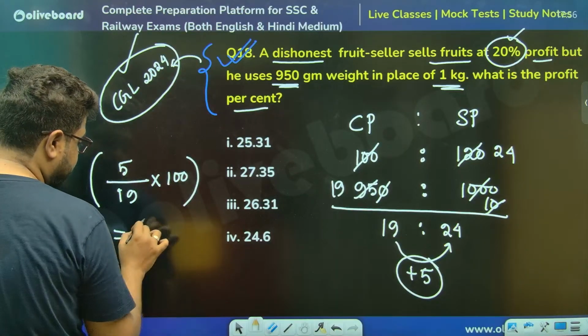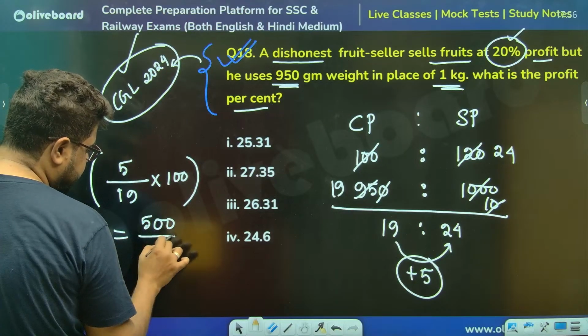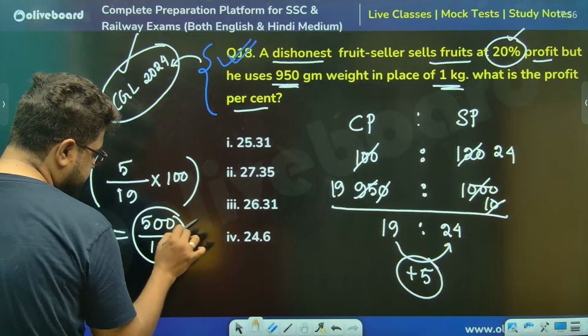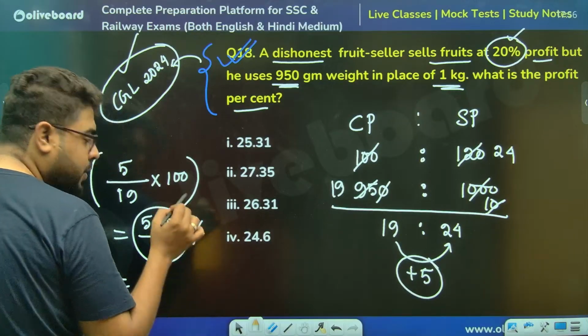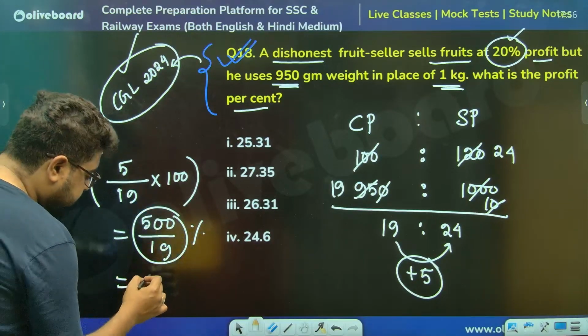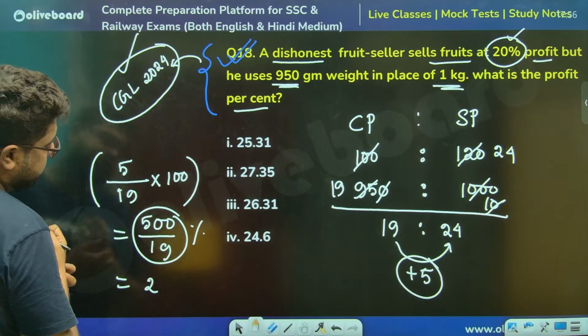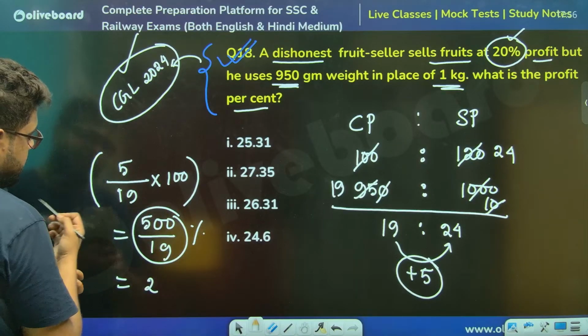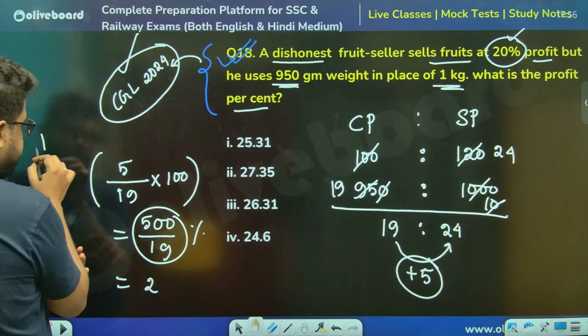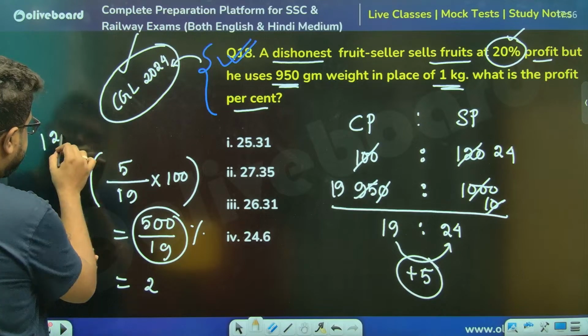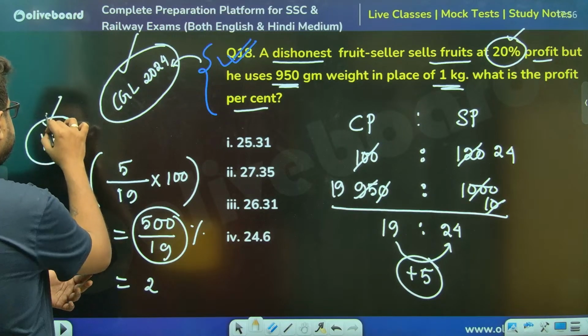So that means 500 divided by 19, percent. Sir, कर लो calculation. Sir, 19 twos are 38, sir. So 38, 38, 38. So 120 बचा है, right? 12, 120, sir. Correct, sir?